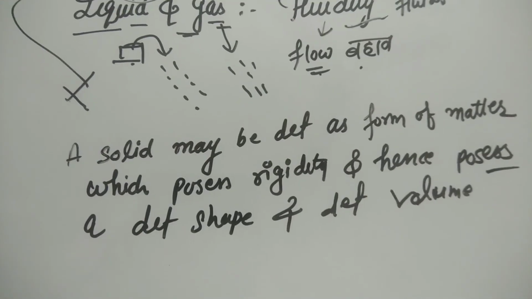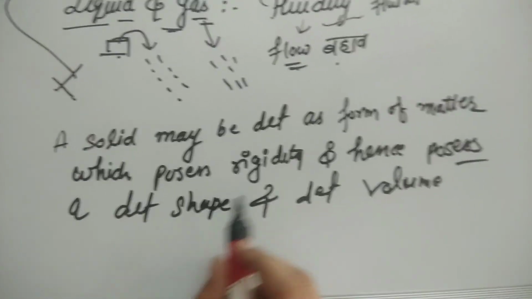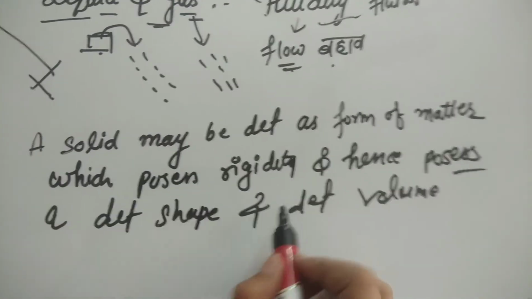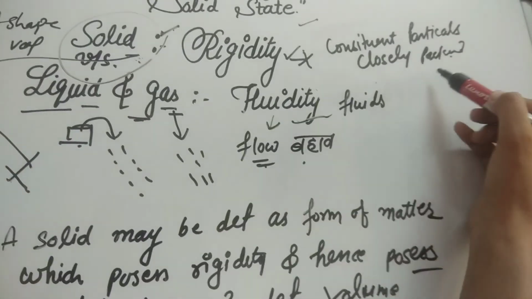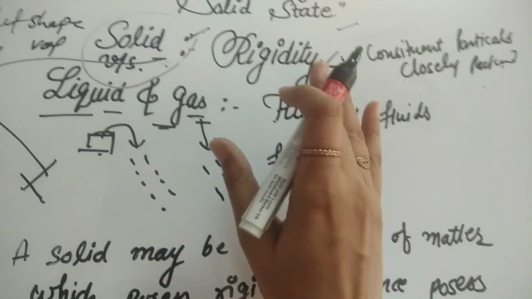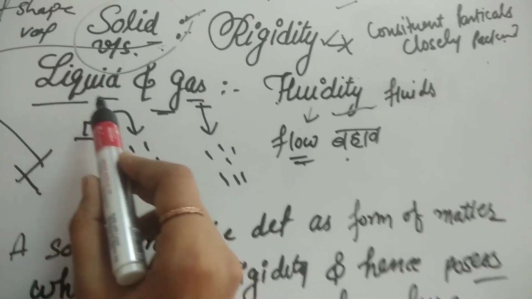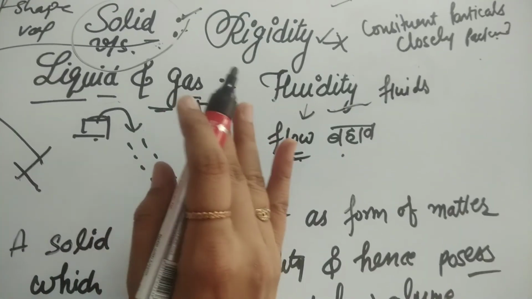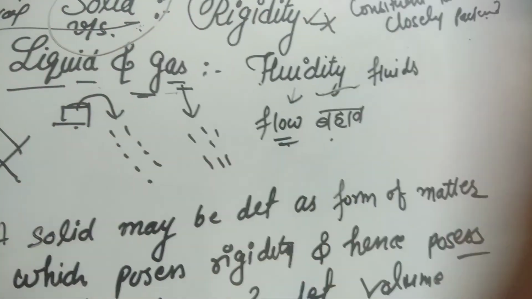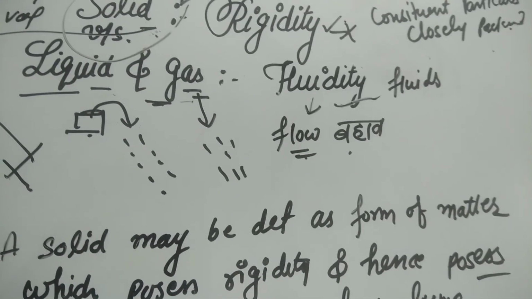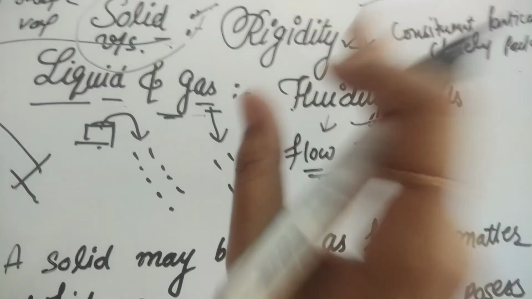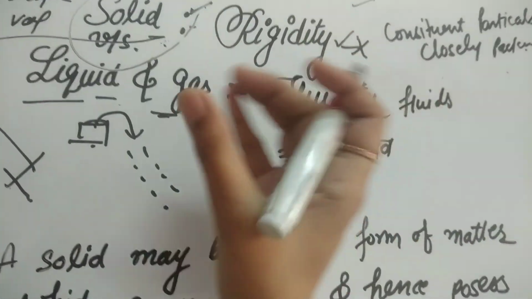Students, we can say that a solid may be defined as a form of matter which possesses rigidity and hence a definite shape and definite volume. Why does it not show fluidity? Because the constituent particles are very closely packed, so they don't flow. The constituent particles of liquids and gases are not closely packed; they are far apart, so they show fluidity, while a solid is rigid only because its constituent particles are very closely packed.